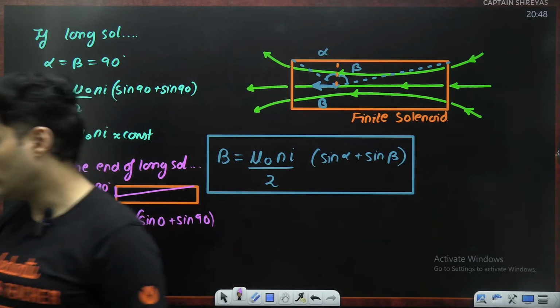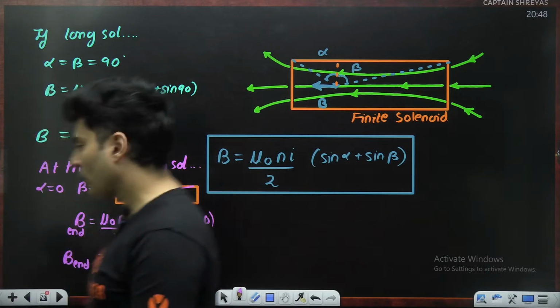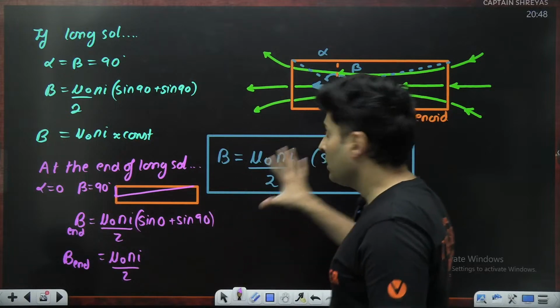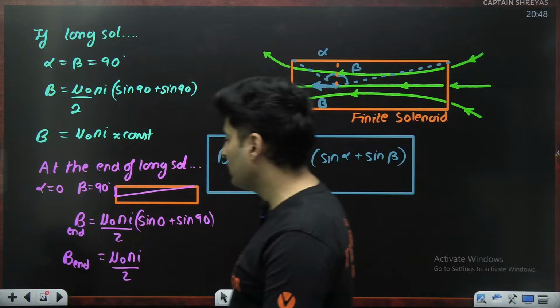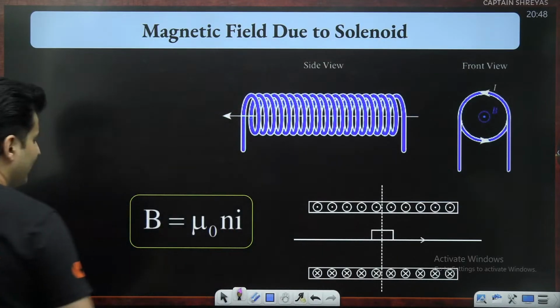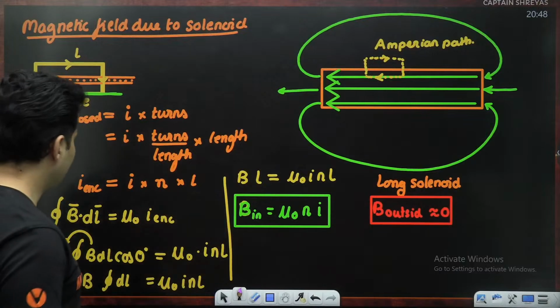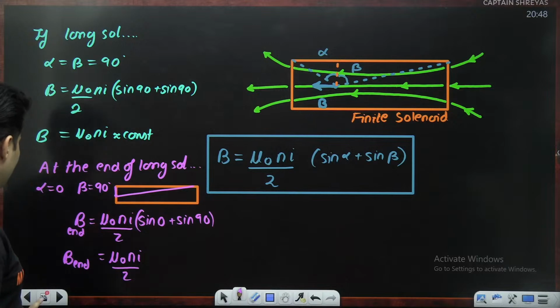This is for a long solenoid again. Keep these pointers in mind, especially this one and this one. Very rarely it can come, but if it comes, you should not waste your time deriving this. You should directly write it down. So for a long solenoid, it is just mu naught Ni, but for a short solenoid, this is the formula. As simple as that.